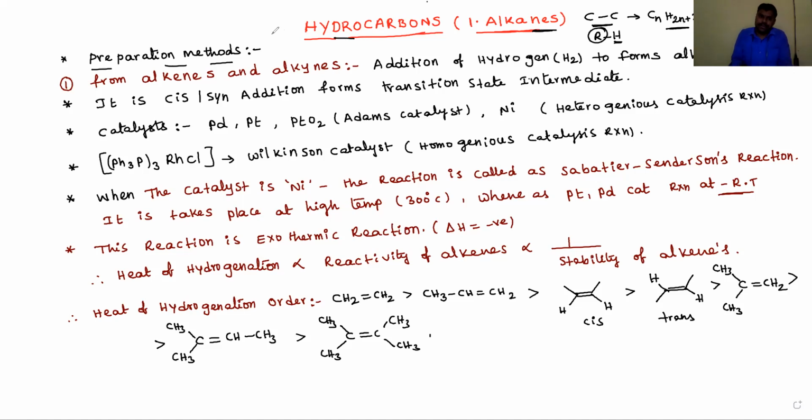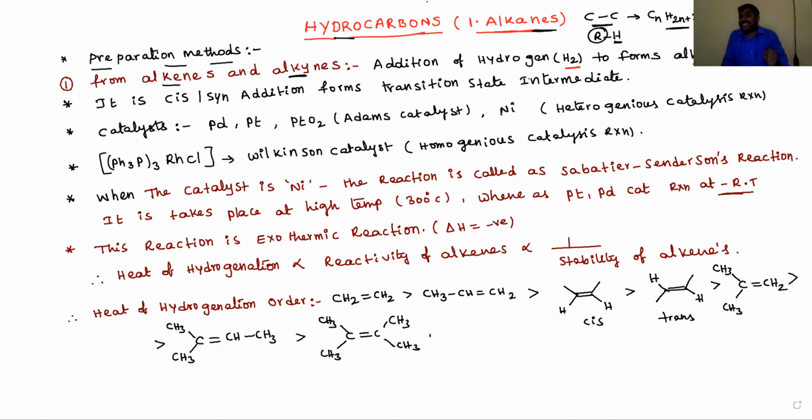The first preparation method of alkanes is from hydrocarbons, that is, alkenes and alkynes, the unsaturated hydrocarbons. How are alkenes and alkynes converted into alkanes, dear students? By the addition of hydrogen. Just add hydrogen. So the addition of hydrogen to unsaturated hydrocarbons, either alkenes or alkynes, forms alkanes.